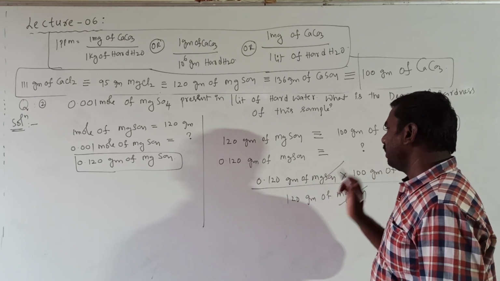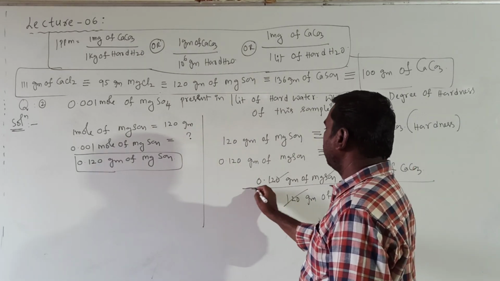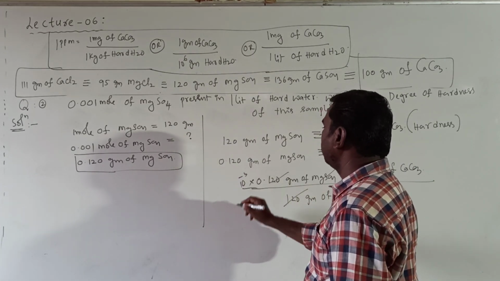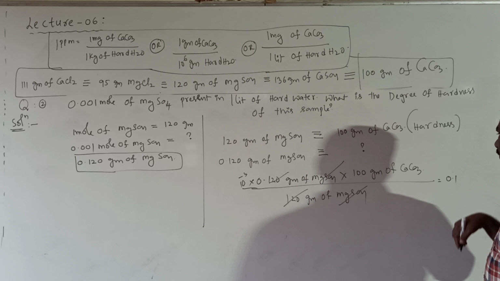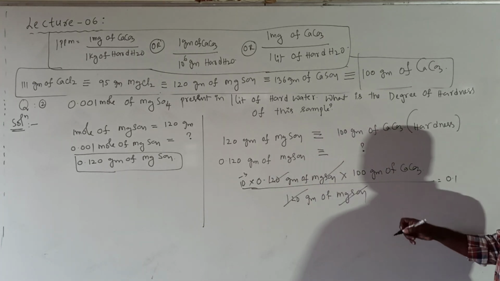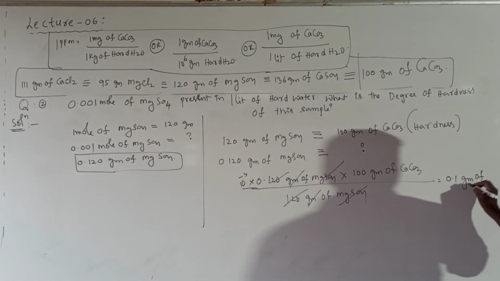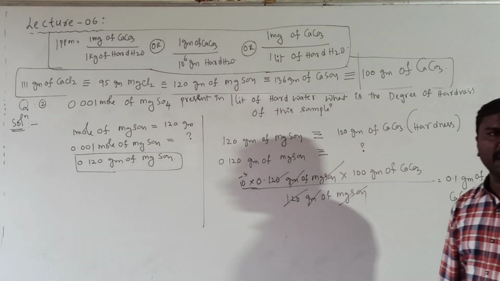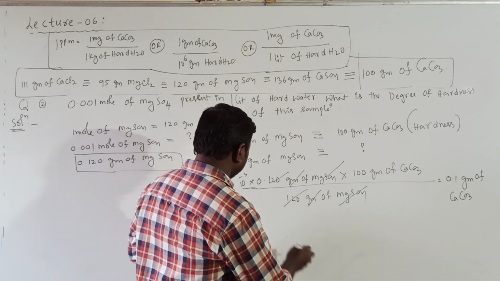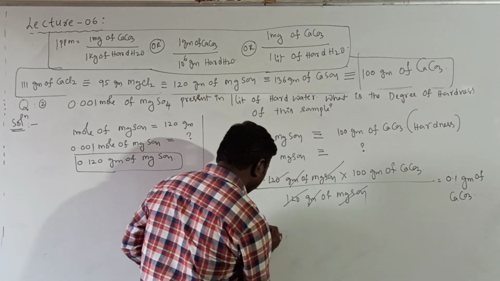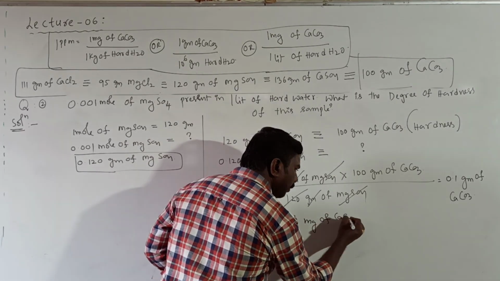So 120 cancelled, I can write it as 10 to the power of minus 3. Then 10 to the power of minus 3 into 100, finally you will get 0.1 grams of CaCO3. Very important, it is not milligrams. Grams first converted into milligrams: 0.1 into 10 to the power of 3 milligrams of CaCO3.